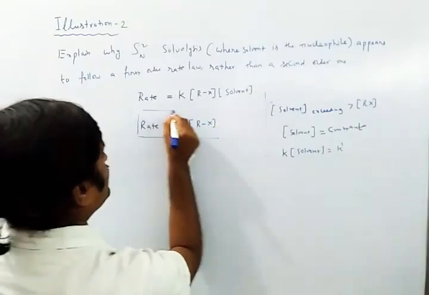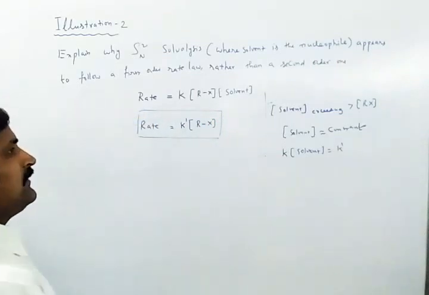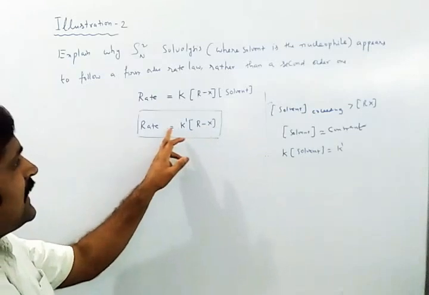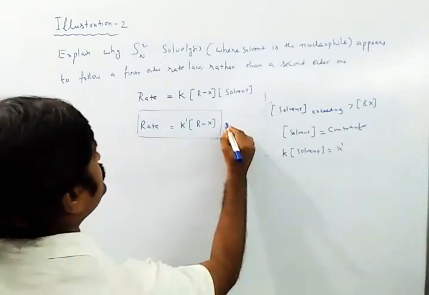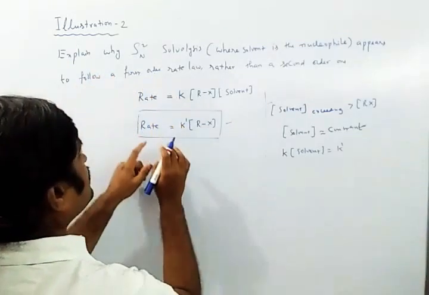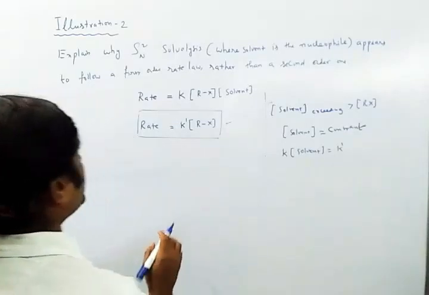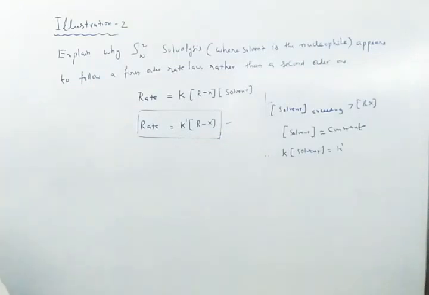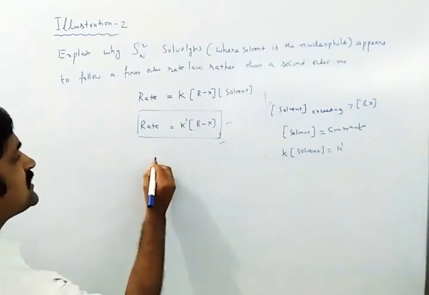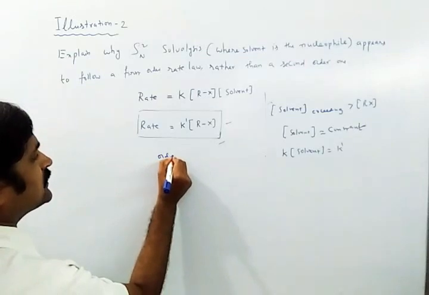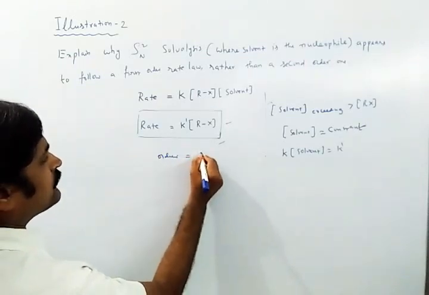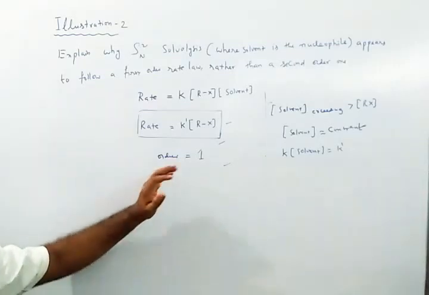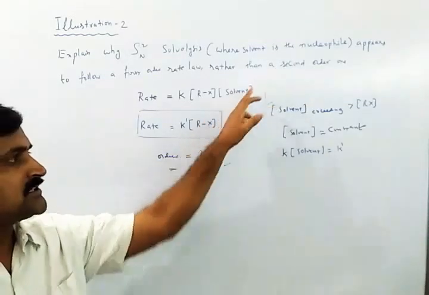In this particular case, only the concentration of alkyl halide influences the rate of reaction. This is the rate law. So the rate law, which follows first order as per the question, now matches this explanation. What is the order of this solvolysis? The order of reaction is 1. Therefore, this is the answer for this question.